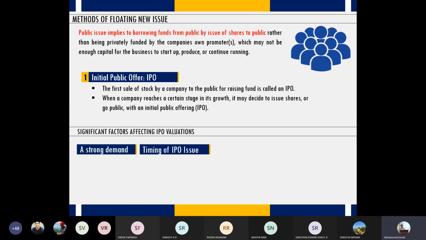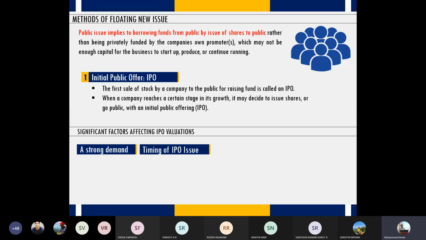It talks about the macroeconomic conditions prevailing in the country. If the macroeconomic conditions are bad, then avoid it. If the macroeconomic conditions are good, or if it is showing a sign of recovery, then issue shares, right? So that is what timing of IPO issue means.